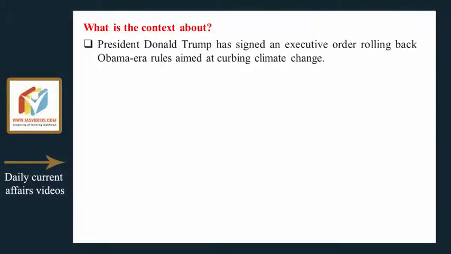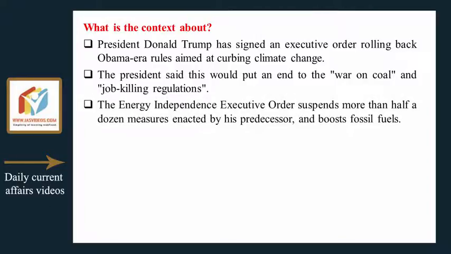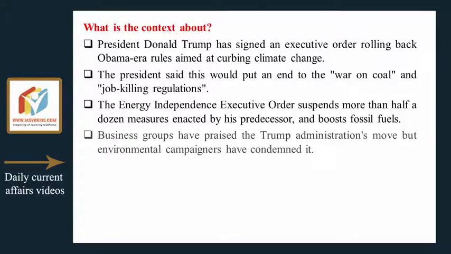What is the context about? President Donald Trump has signed an executive order, rolling back Obama-era rules aimed at curbing climate change. The president said this would put an end to the war on coal and job-killing regulations. The Energy Independence Executive Order suspends more than half a dozen measures enacted by his predecessor, and boosts fossil fuels.